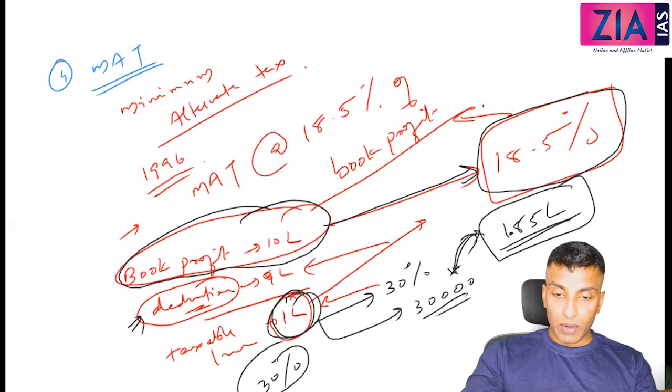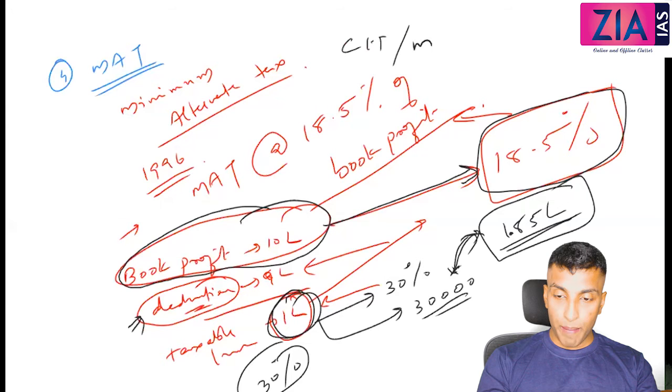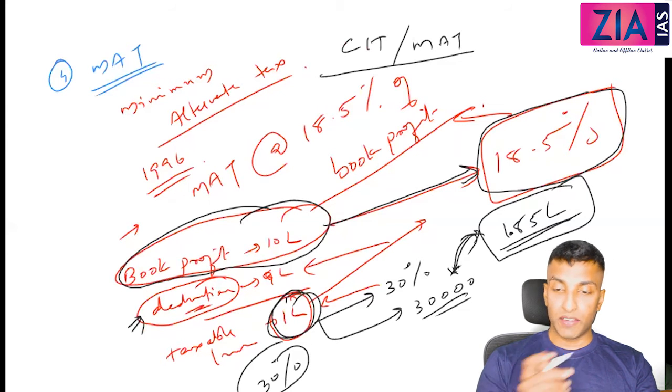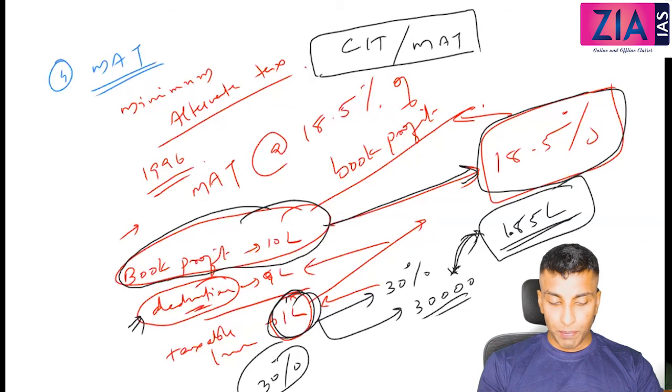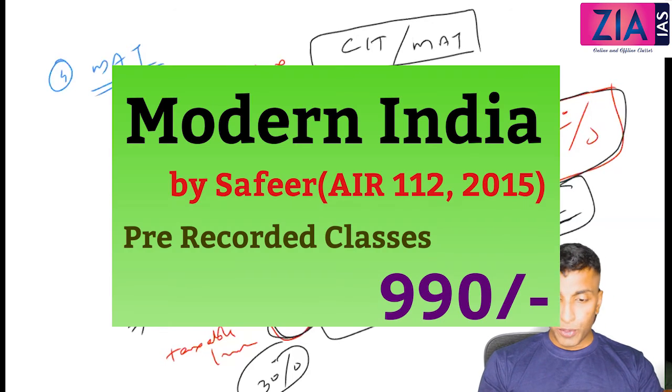Okay, so just write one more line. The firms have to pay corporate income tax or MAT, whichever is higher. So that means in simple language, you can understand what the government thinks: beyond 18.5 percentage, if you are making a reduction, that means you are misusing the provision of deduction. So up to 18.5 percentage is okay. Beyond that, it's a kind of misuse. That is a presumption here.